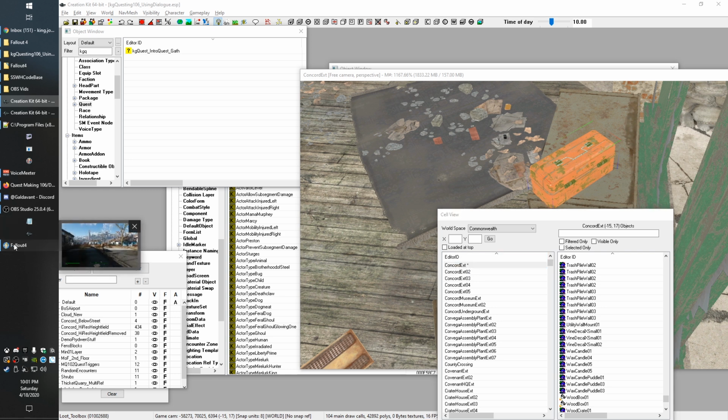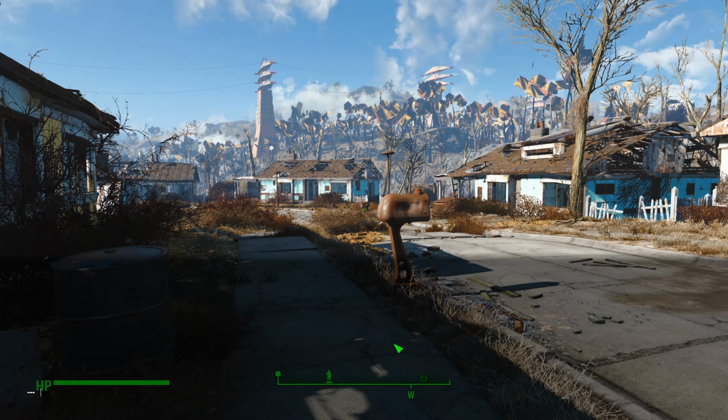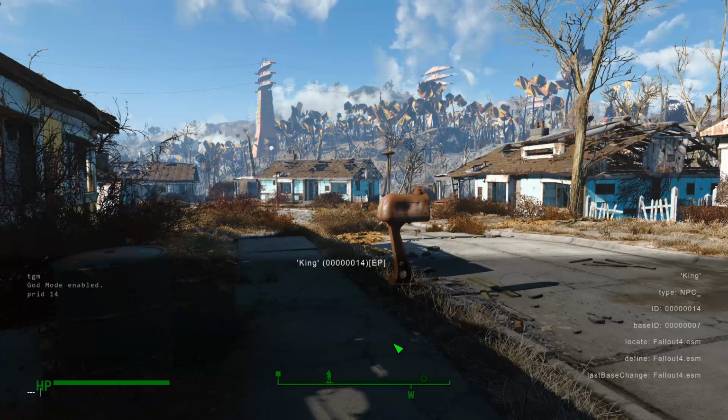So we could do COC Concord EXT, but I'm going to show you a more fun one that I like to use when the objective is not that far. So first up, we're going to turn on TGM, God mode, before we do this because we need to go to Concord and the Raiders are still alive there. And the second command I'm going to show you will cause you to die if you're not in God mode. So we're going to go ahead and hit PRID 14. That selects the player. And we're going to do set value speed mult, speed M-U-L-T, and then 400. So 100 is your base multiplier. 400 means 4 times as fast.